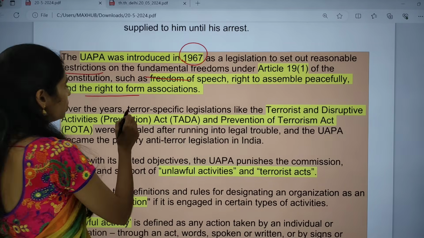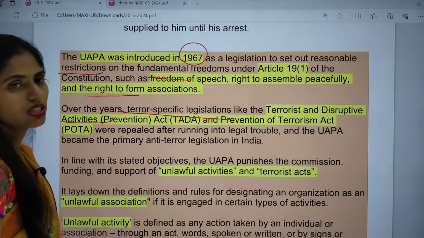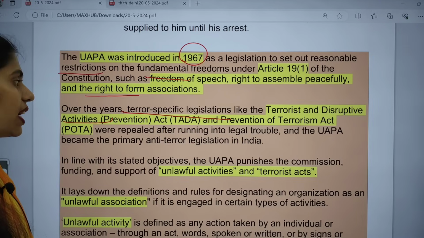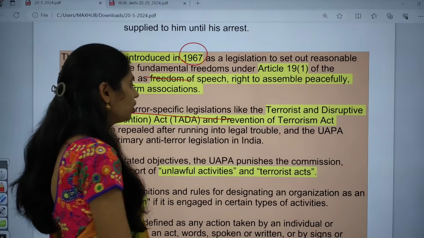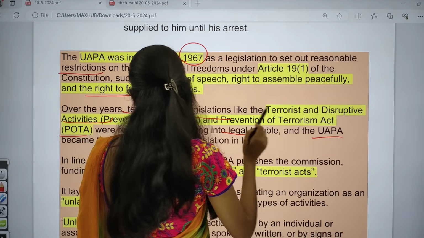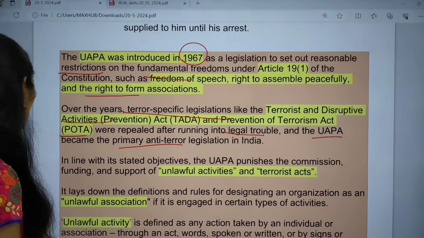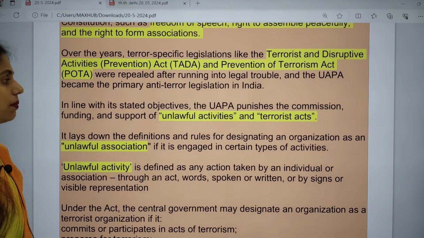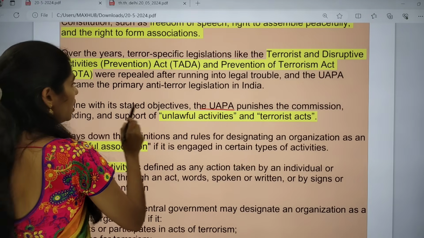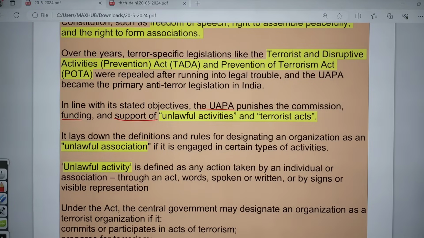Over the years, we have had terror-specific legislations like TADA, the Terrorist and Disruptive Activities Prevention Act, and the Prevention of Terrorism Act, that is POTA. They were repealed after running into legal trouble, and UAPA became the primary anti-terror legislation in India. In line with the state's objectives, UAPA punishes the funding and support of unlawful activities, as well as terrorist acts.